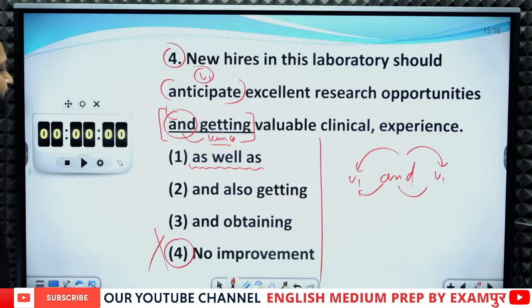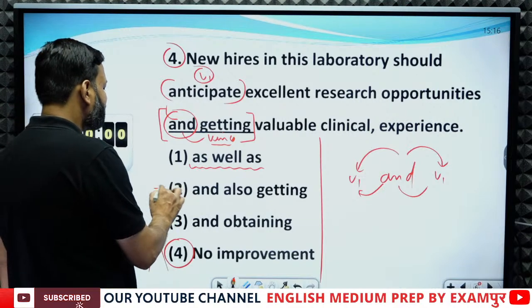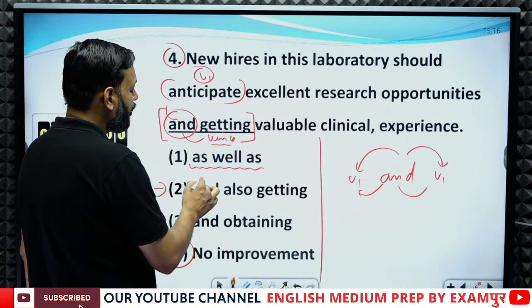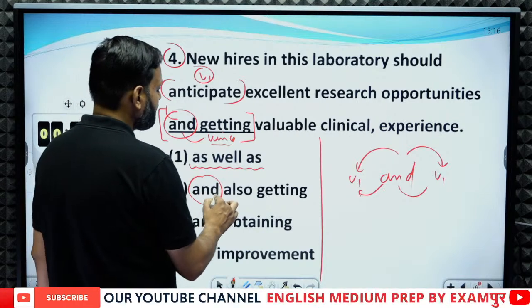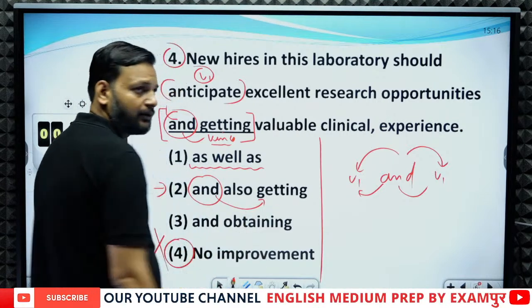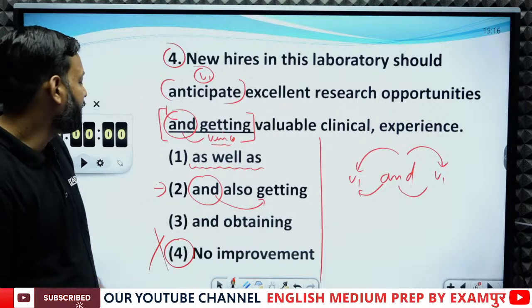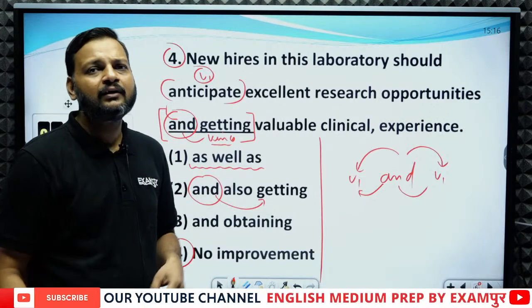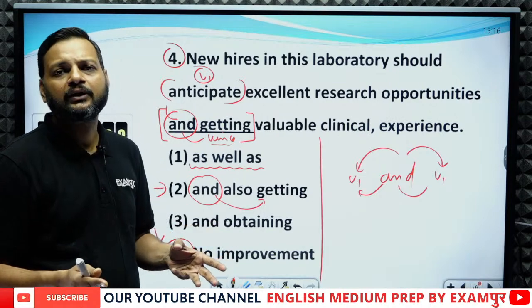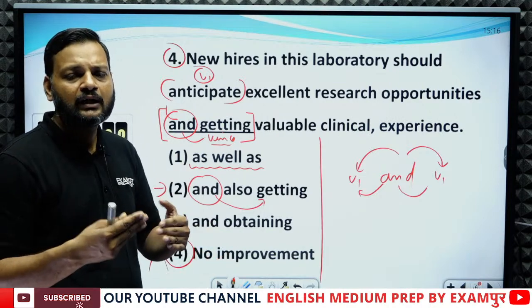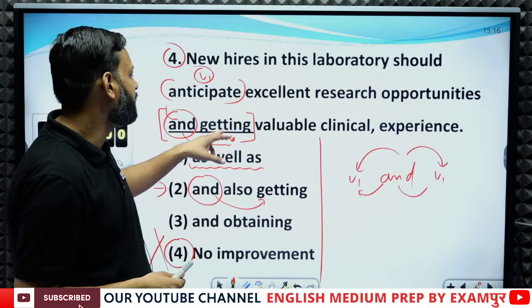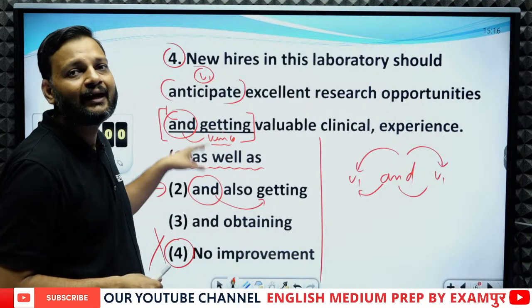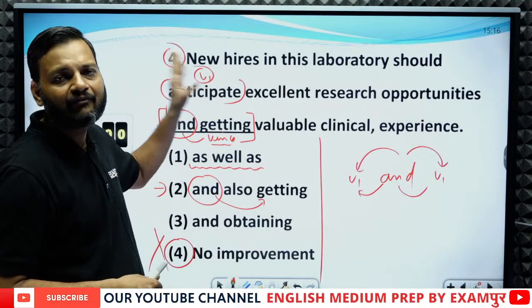Now what to do? If we see the second option, it also has getting. So if we replace "and getting" with "and also getting," this will not be the solution, because the problem was that there should be no ing after "and," as before "and" we have a first form.